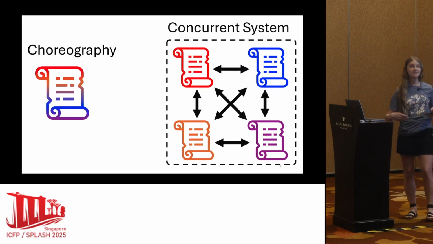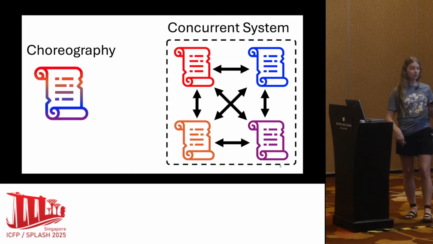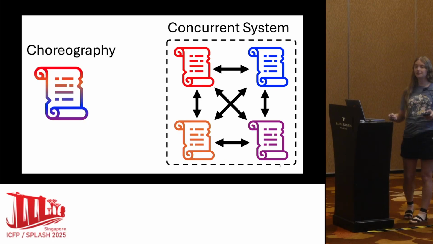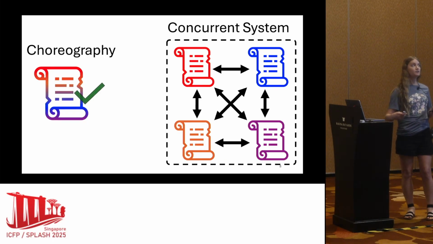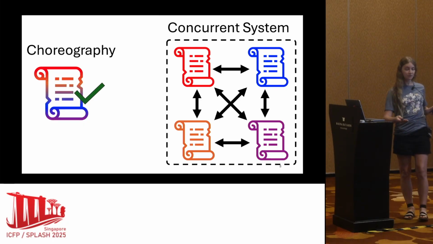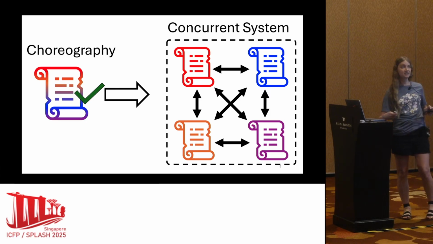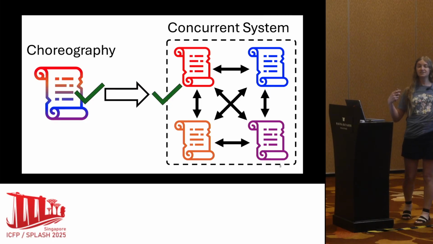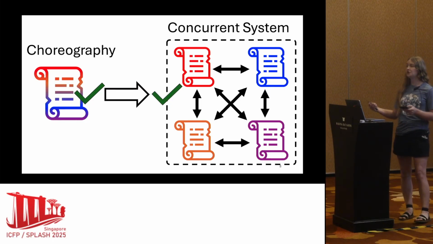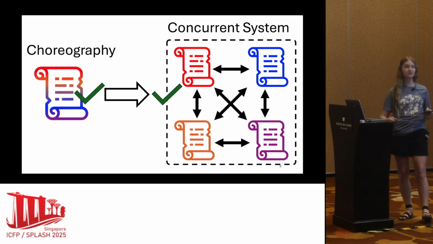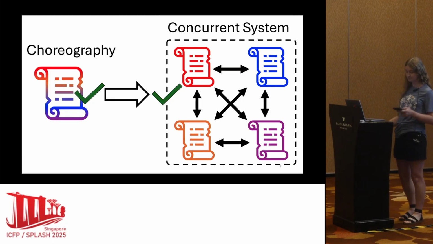So besides simplifying that software development, choreographies also have a property called deadlock freedom by design, which means that if you can prove that the choreography is safe, which is typically done by means of a lightweight type system, then you can transfer this guarantee to the concurrent system created by endpoint projection. And this concurrent system will be deadlock-free, meaning there will be no deadlocks in the system, and it won't crash for that reason or any other reason.